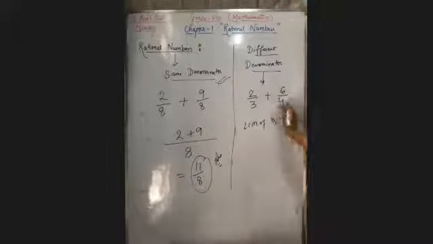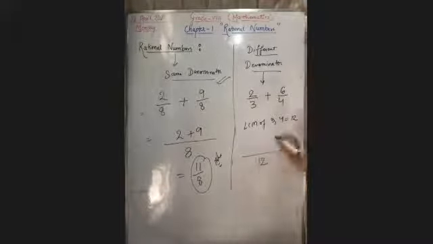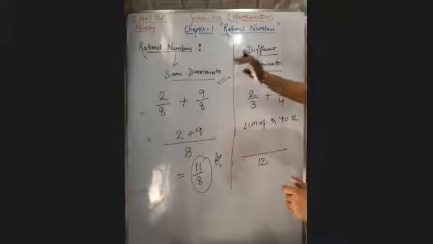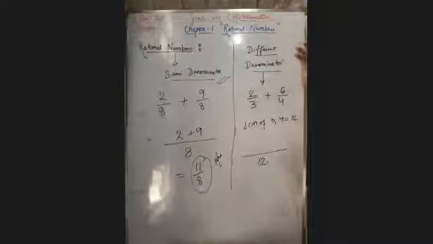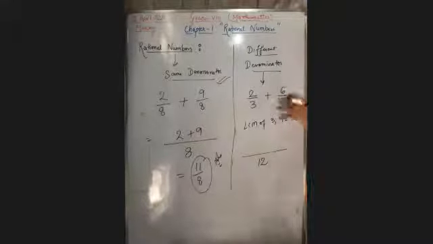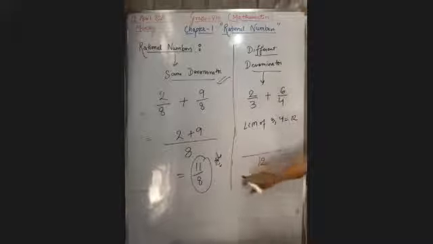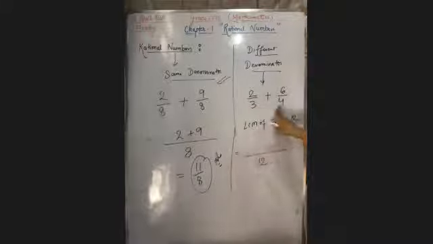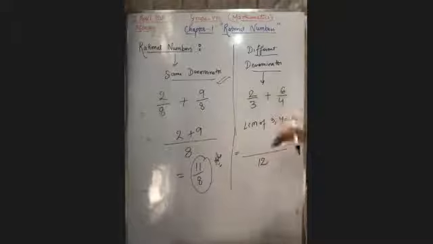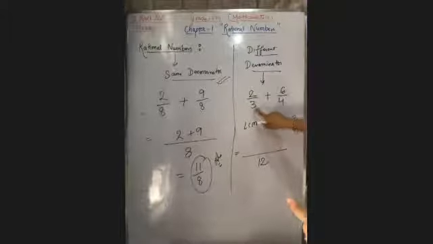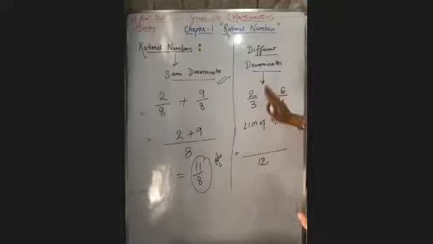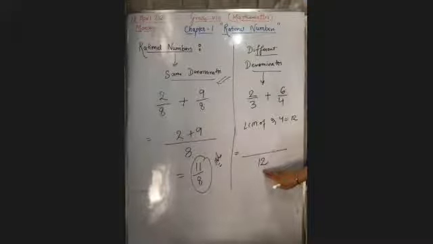Now right here, 12. You must have done this in exercise 1.1, that is 1A, in the earlier grade. Right? I'm going to repeat that concept again so that these basic things will be clear to you. The LCM of 3 and 4 will be 12. Now how to simplify the numerator? Check out the denominator.